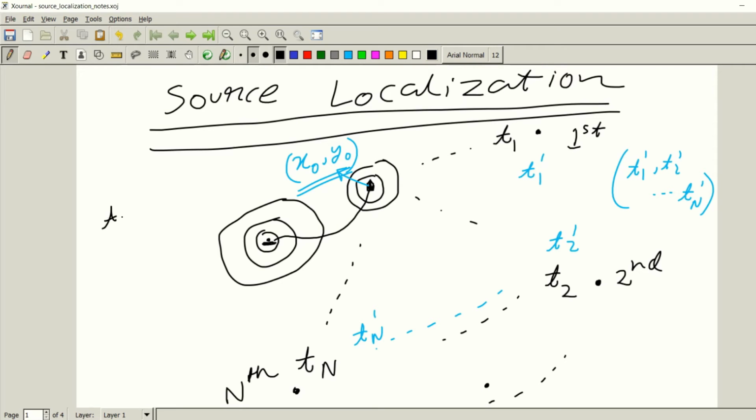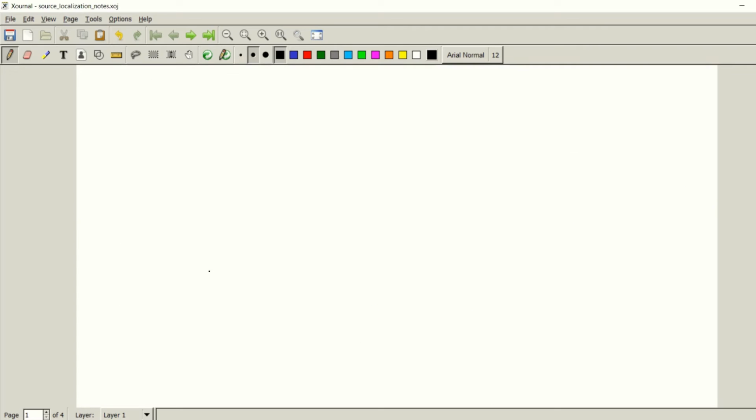Similarly, using T1 till Tn, one can try to estimate the first position here. Suppose we call it x1, y1. So this is, in a generalized sense, the problem of source localization. Now getting into the specifics of this problem, we will actually deal with a rather simpler case of this problem, which is also oftentimes referred to as the problem of source tracking.